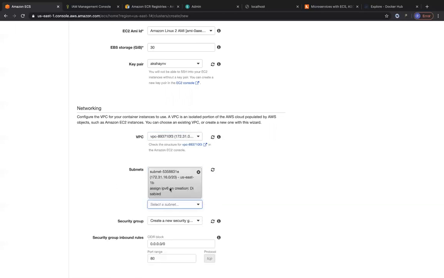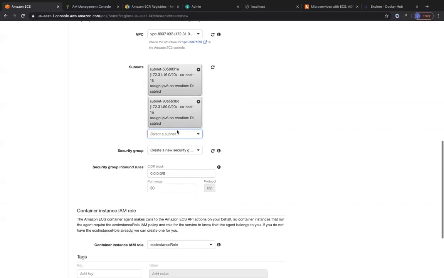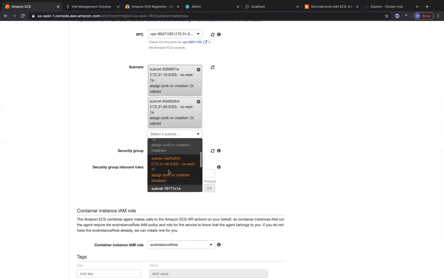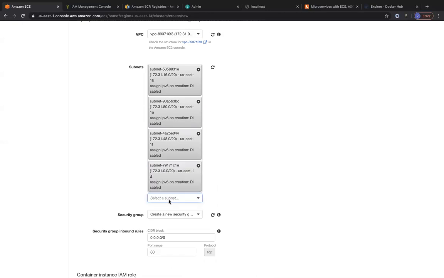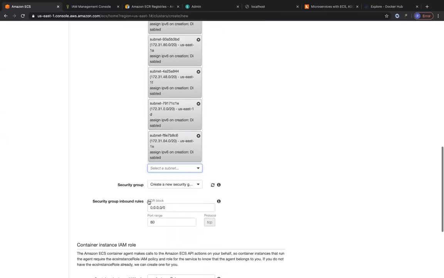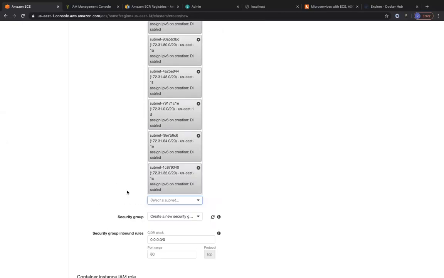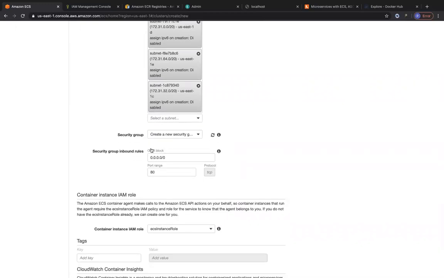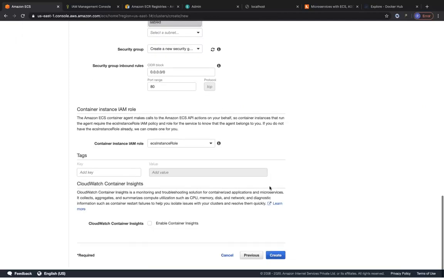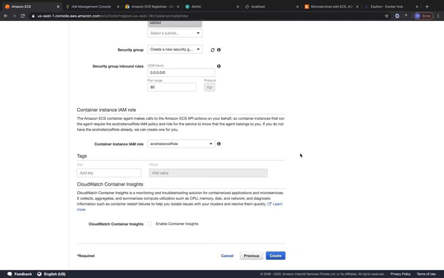I'm going to choose all the 6 subnets, because I chose all the 6 subnets mapped to the availability zones when I chose the load balancer, right? So there's one more I have to choose, I believe. Yep, okay. I'm going to create a new security group for this ECS cluster, and that too for this EC2 instance. Then you can see it needs an IAM role because it's managing all of your EC2 instances, even the auto scaling group, including creation of the VPC if you choose to create a new VPC on your behalf. Therefore you need an IAM role for that. Let's go ahead and click on create.